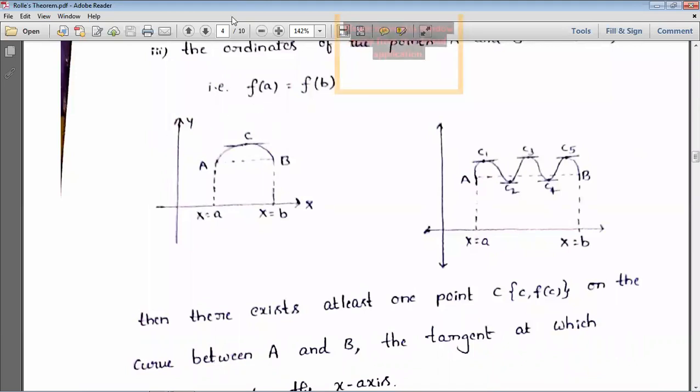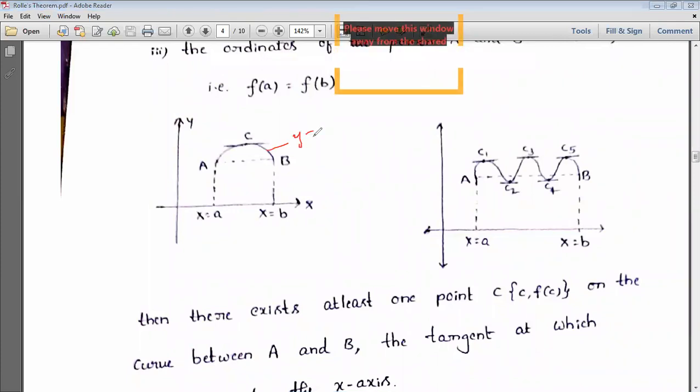First, y is equal to f of x is a continuous curve, right? So y is equal to f of x I have chosen. This is the continuous curve, located in the interval a comma b. So this is a and this is b. First condition: a continuous curve.